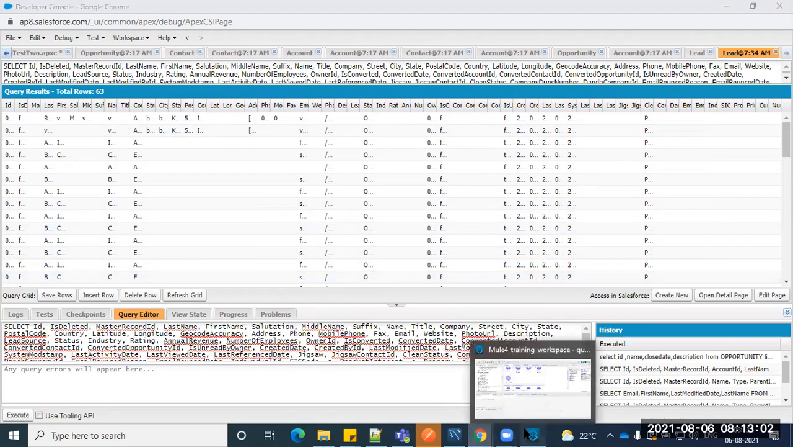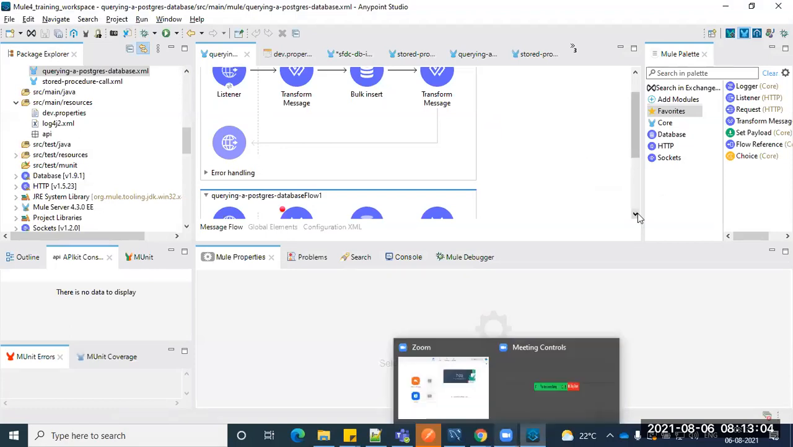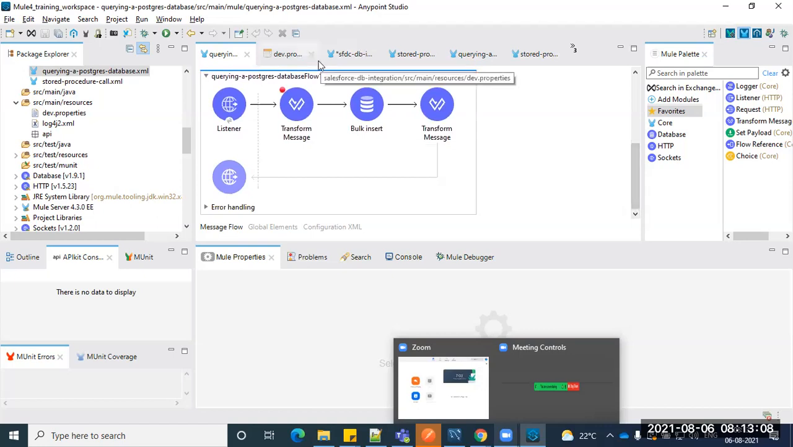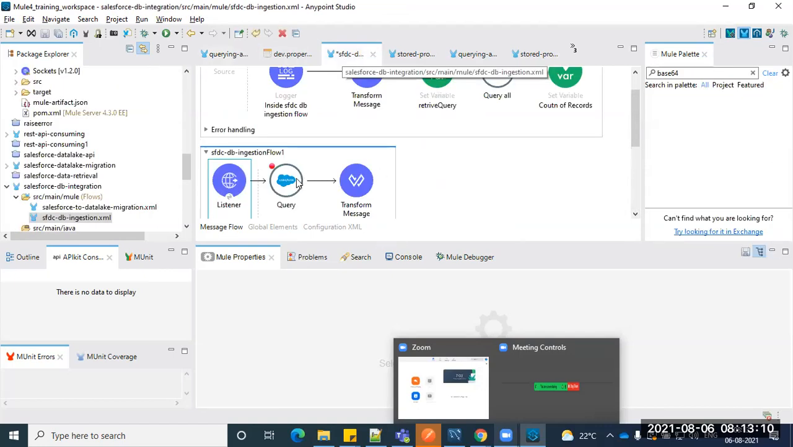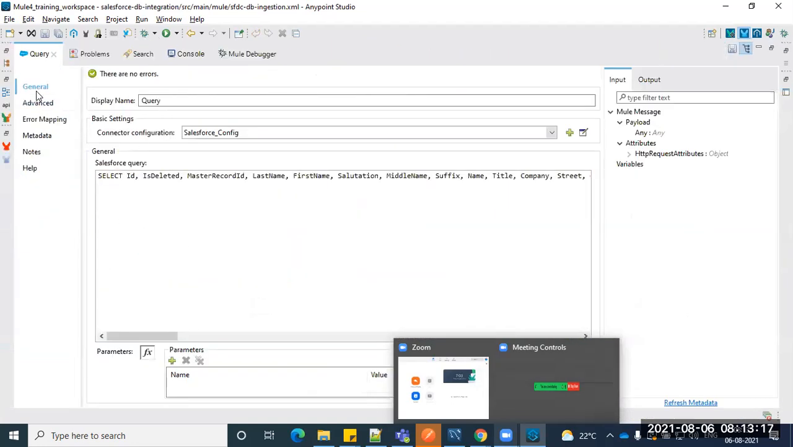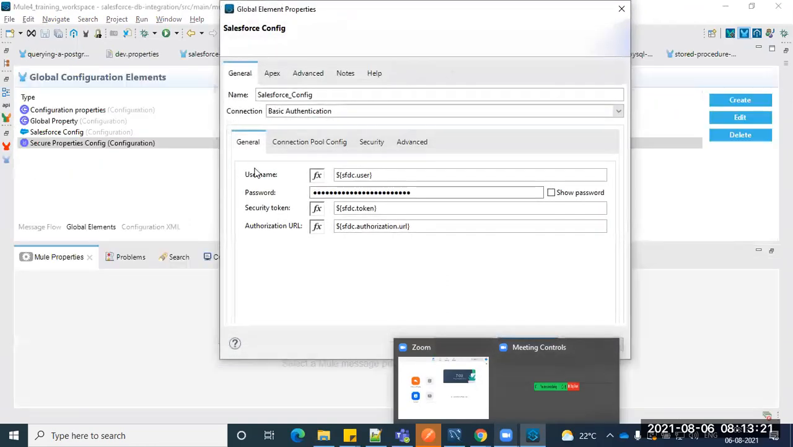Our job is, whatever the fields, for example, think like this. Now we are seeing this particular SFDC. Tomorrow it might be some other connector, like the Amazon S3 connector. If you open the Amazon S3 connector, you can see the configuration under General. You can expect that information from the Salesforce guy: username and password, security token, authorization.